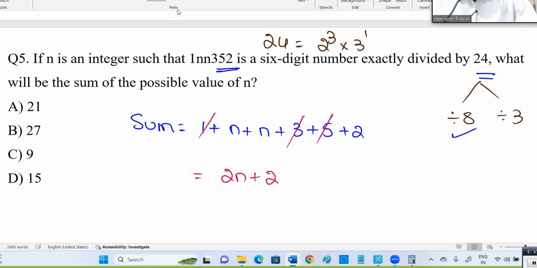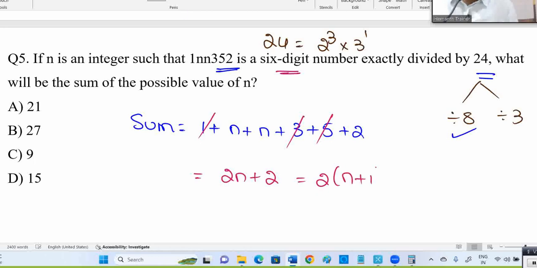Right. Now this should be divided by 3. What are the different possible values of n? They're asking for the sum of those possible values. And don't take n value 10 and all. n should be a digit. They clearly mentioned it's a 6-digit number: 1, 2, 3, 4, 5, 1, 6. It's a digit only, so 0 to 9 only I can take.